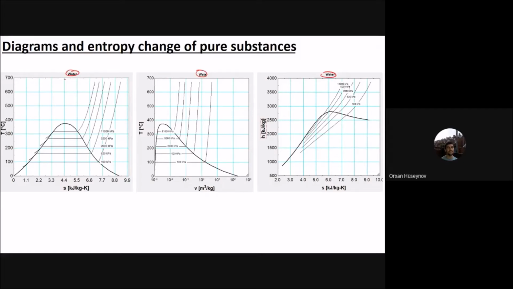This one shows how temperature changes with respect to entropy at different constant values of the pressure. And this one shows how enthalpy changes with respect to entropy at different values of the pressure. For the first one, you have 100 kilopascals, then you have 200, 500, and 1000 kilopascals. With different pressure values, this one shows the variation of temperature with respect to entropy. This one shows the variation of temperature with respect to specific volume, and it is for water.